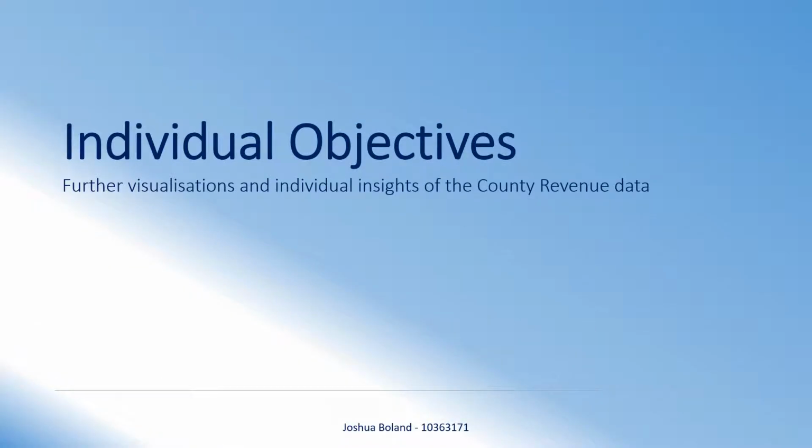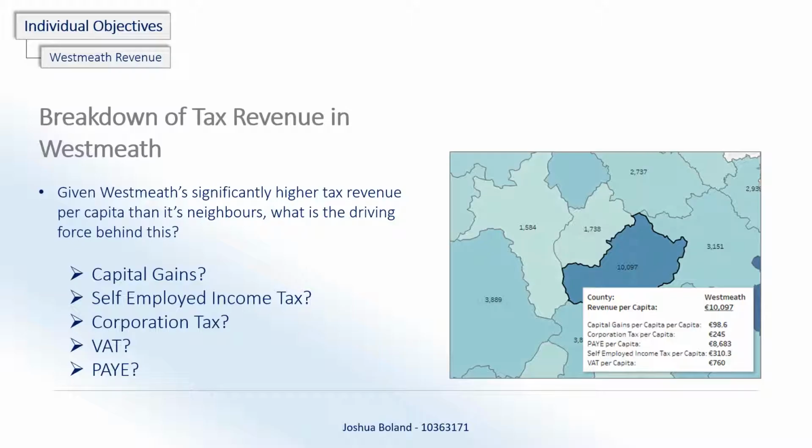So my individual learnings for this part of the report. I decided to have a look at Westmeath in particular. It seems to have higher revenue per capita than a lot of its neighbouring counties. It does seem to be a bit unusual. I would have expected the counties with the larger urban centres like Dublin, Cork, Limerick, Galway to be higher. Dublin of course was higher, but Westmeath did seem to be a bit anomalous, so there was further investigation done